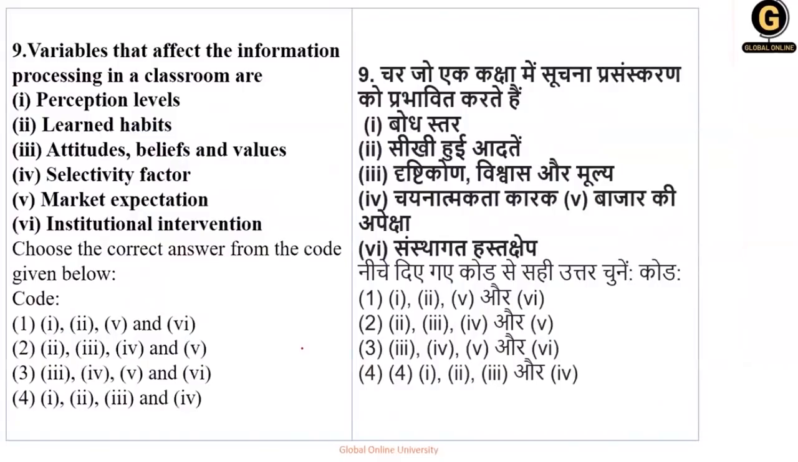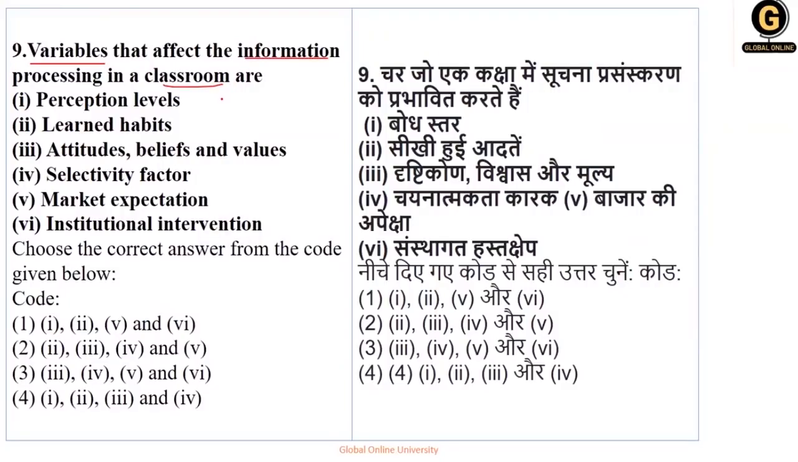Okay. Question number 9. Variables that affect the information processing in a classroom are. यानी जो क्लासरूम में वेरिएबल्स यूज होते हैं that affect the information, वो कैसे होते हैं? They are what? Are they the perception levels? Are they the learned habits? Are they the attitudes, beliefs and values? Are they the selective factor? Okay, or are they the market expectation, or are they institutional intervention? So maybe आपको नहीं समझा है, just go to the question once again. Variables that affect the information processing in classroom. Information in classroom किस वजह से affect हो सकता है?